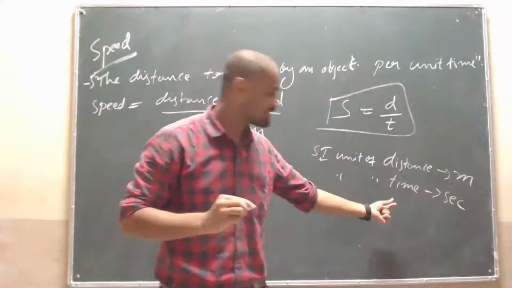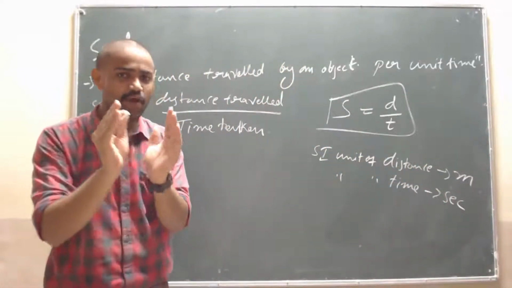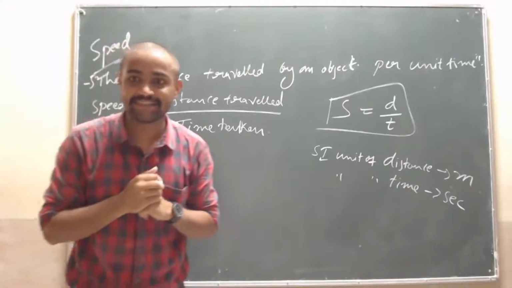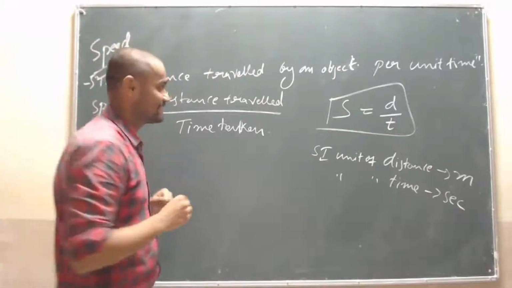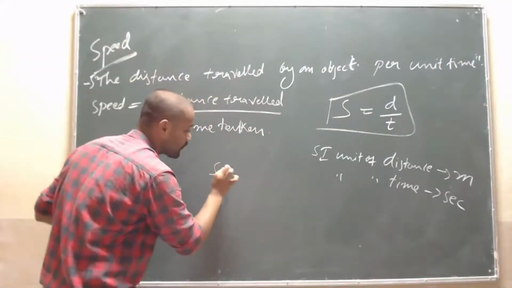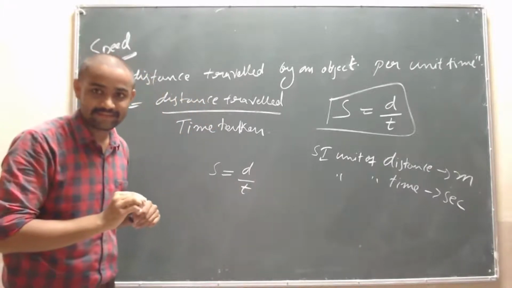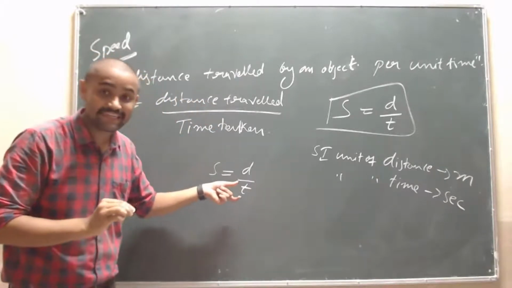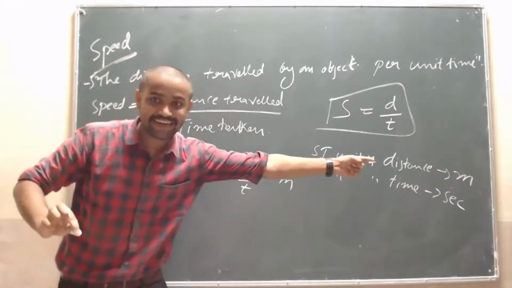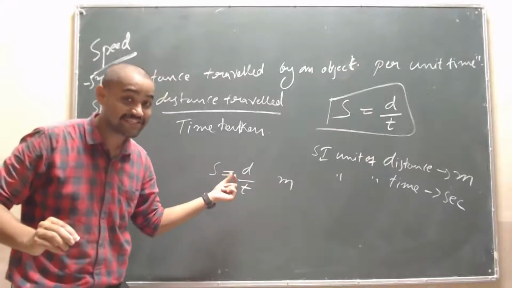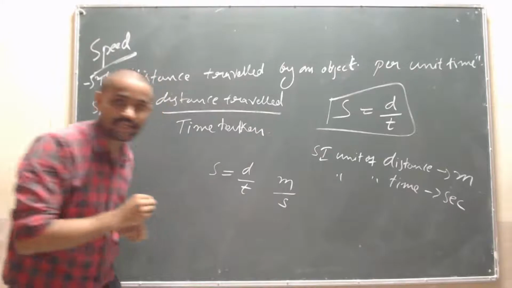Now the question for you is, what is the SI unit of speed? See here, you know the formula. Speed is equal to d by t. SI unit of d is m, because we know that is the distance. The SI unit of distance is meter, and the SI unit of time is seconds.